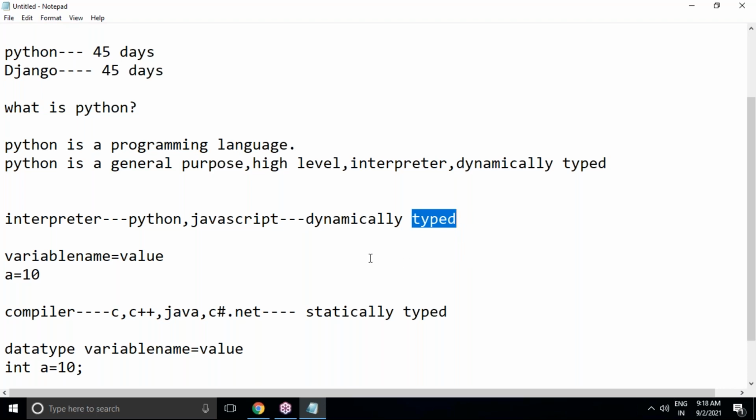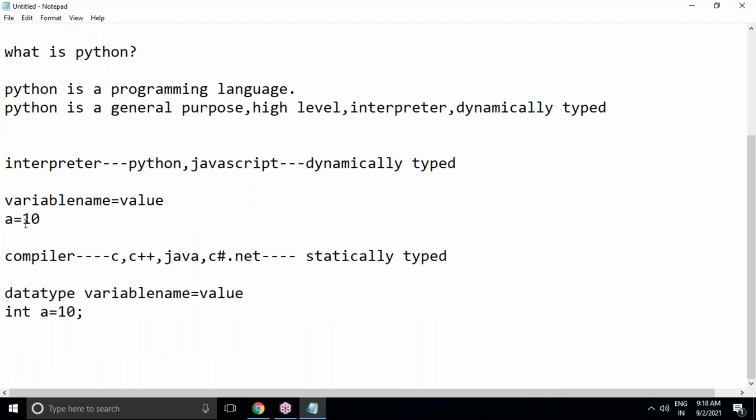Dynamically typed. What does it mean? Based on your value, the data type will be assigned for your A variable. Internally, Python will decide what data type A has based on its value only. But in compiler based languages like C, C++, Java, C#, .NET, these are all statically typed.